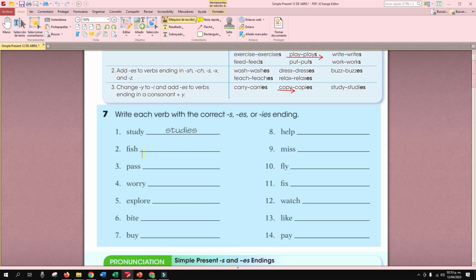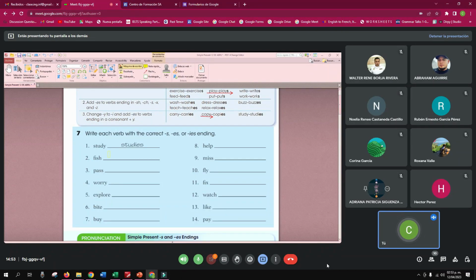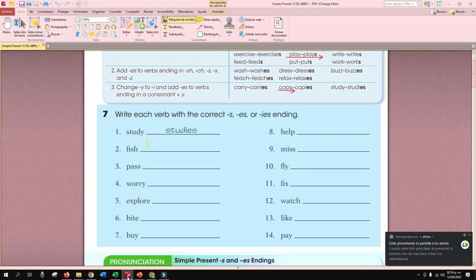What about fish? Which would be the correct form of fish? ¿Cómo sería la forma correcta de ese verbo? Fish. What do we need? Imagínense que tenemos de sujeto she or he.